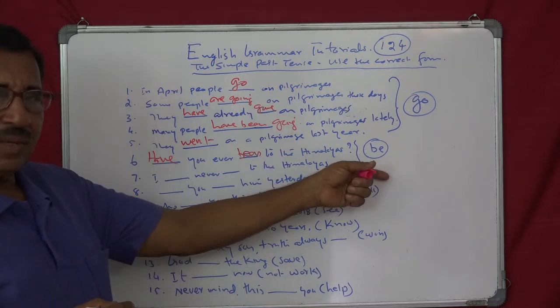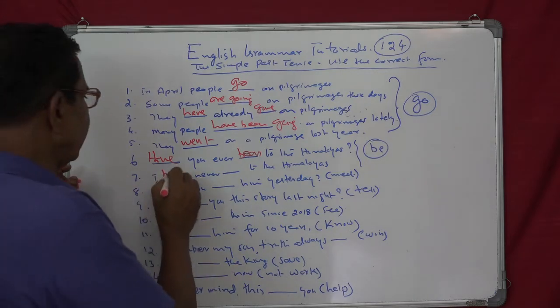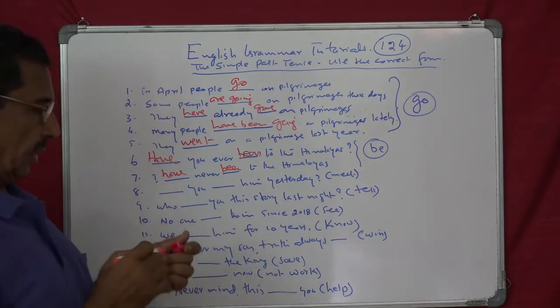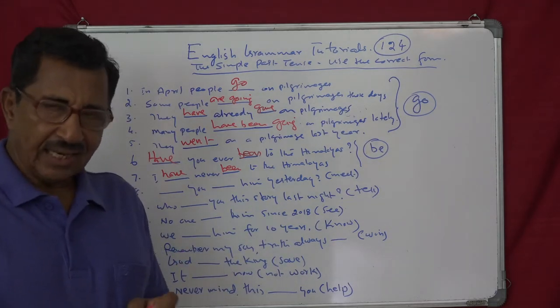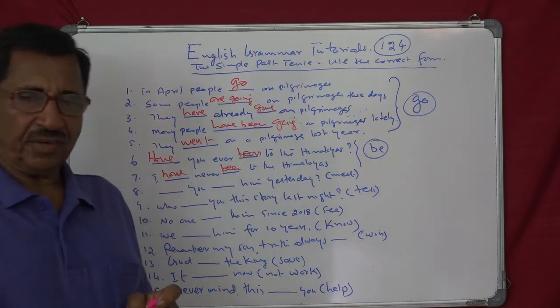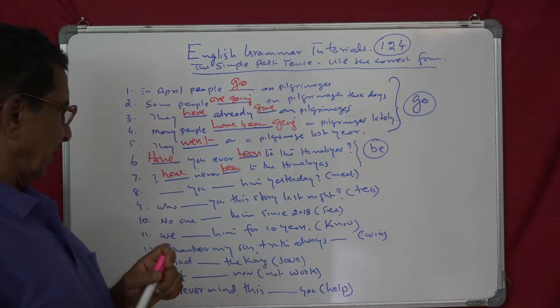Past participle of be, been. Then never, same. I have never been to the Himalayas. That means till now, at the time of speaking, that is negative completion or negative perfect. So you haven't done it. That's also perfect. Yes.